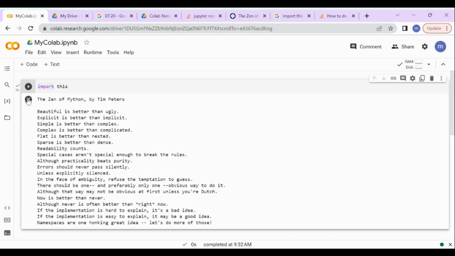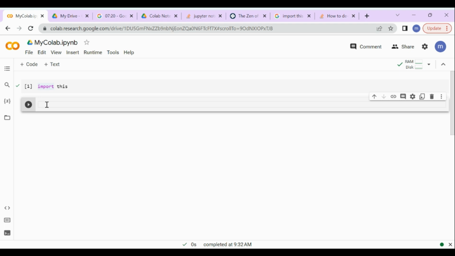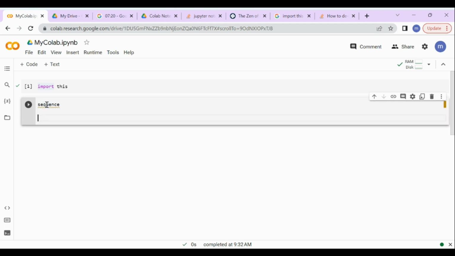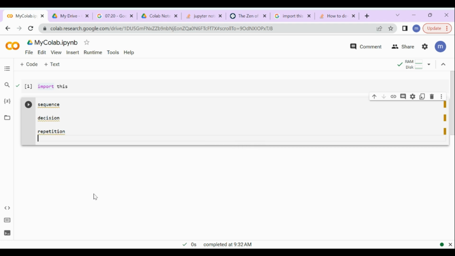Now, let's talk about computer languages for a moment. Every computer language has three components. They are sequence, decision, and repetition. If a language has these three components, then it is equivalent to every other computer language. It is amazing that anything that can be done using a computer can be done just using these three things.